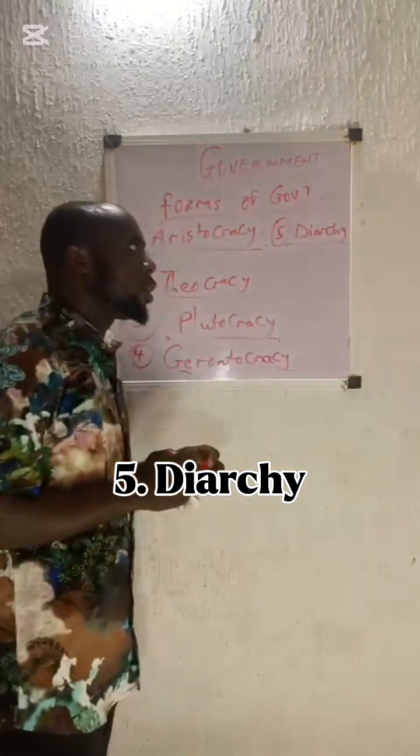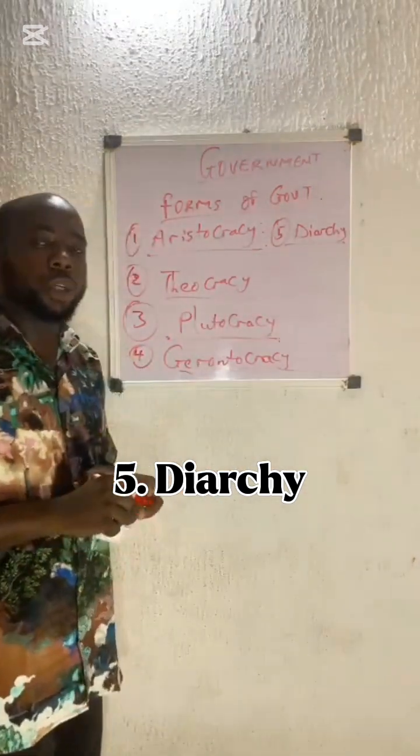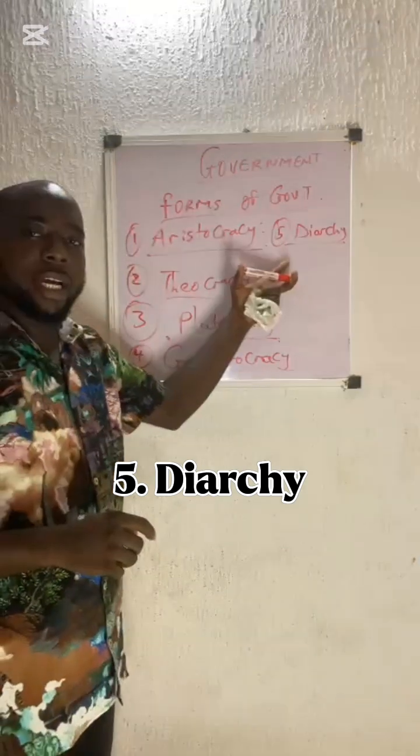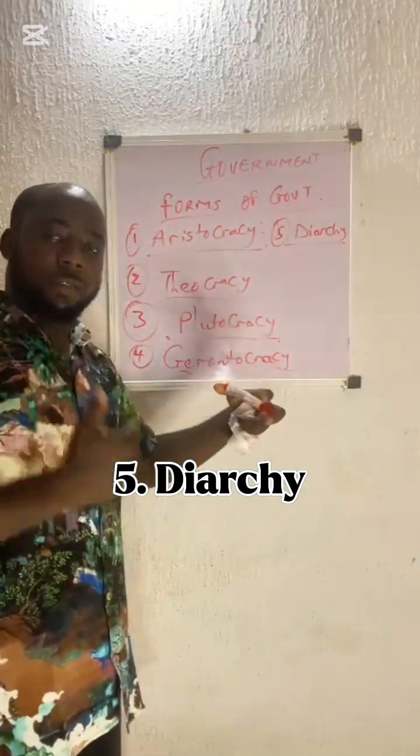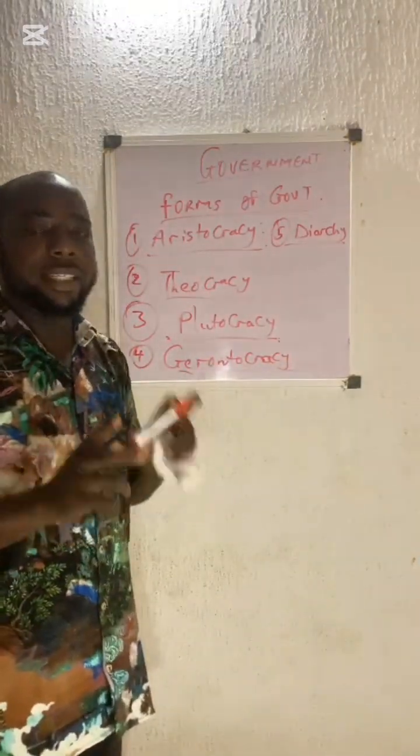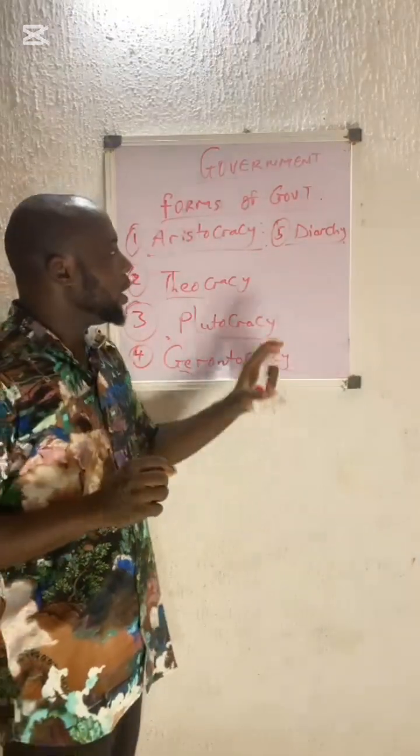Now, this can also be called a joint form of government. Now, what is diarchy? Diarchy is a form of government where civilian and military rule side by side in government position. Let's take for instance